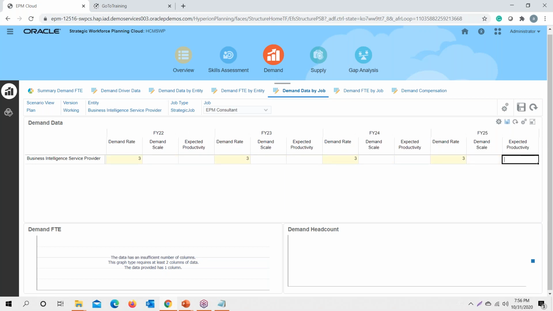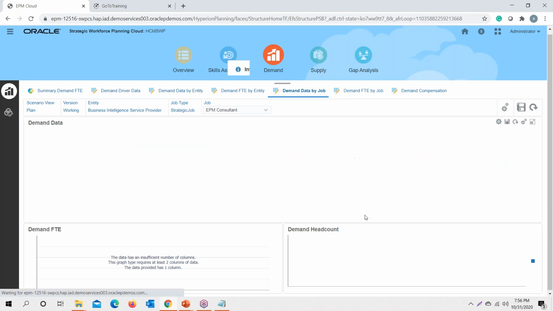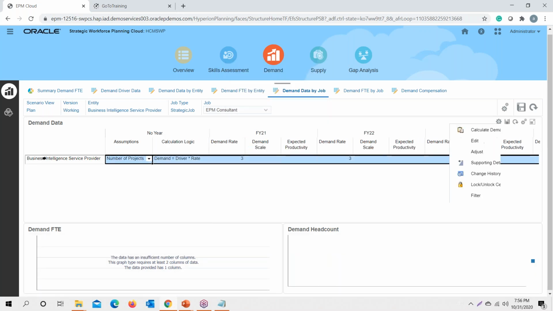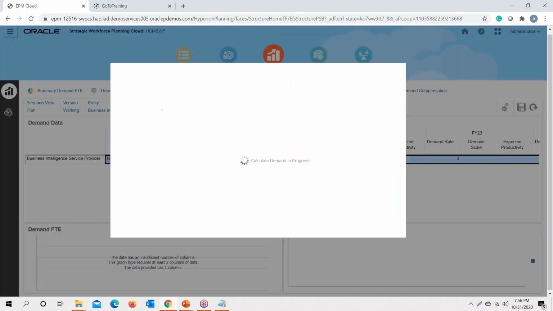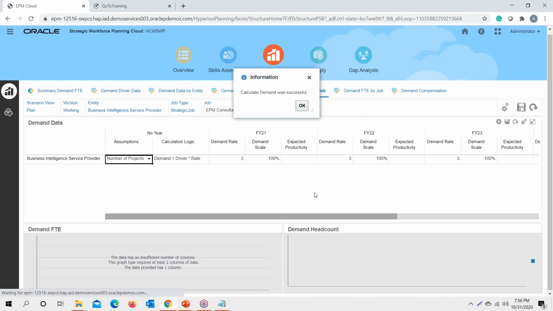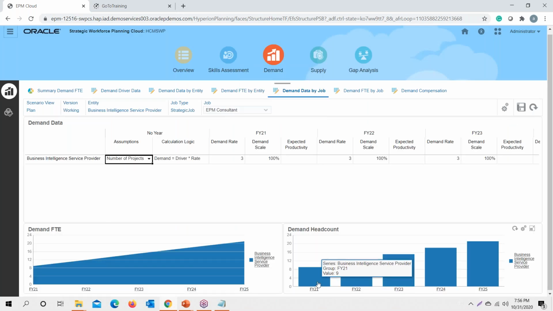Once I click save, again I have to run the same rule, calculate demand, and it will calculate the number of EPM consultants that I would be requiring to manage the projects in order to generate the required revenue. So the number of EPM consultants to handle the projects would be 9 for financial year 21, and similarly it will increase accordingly.